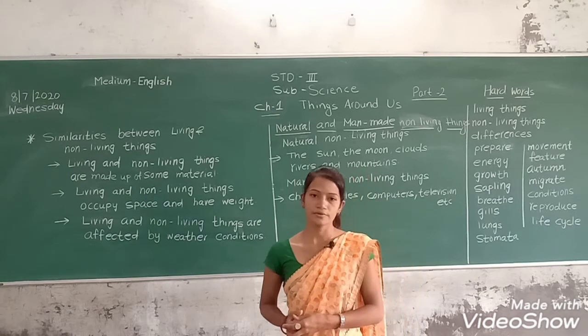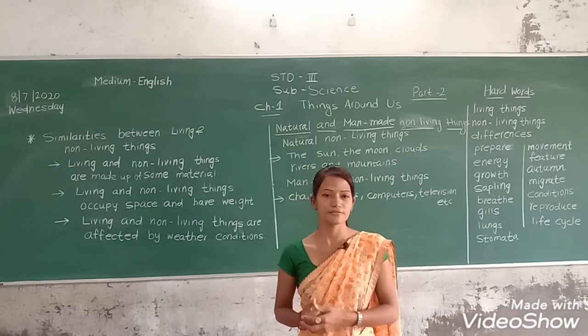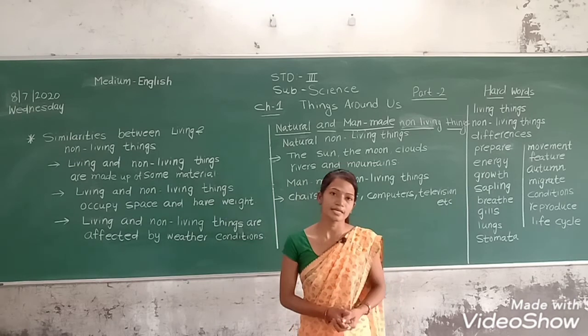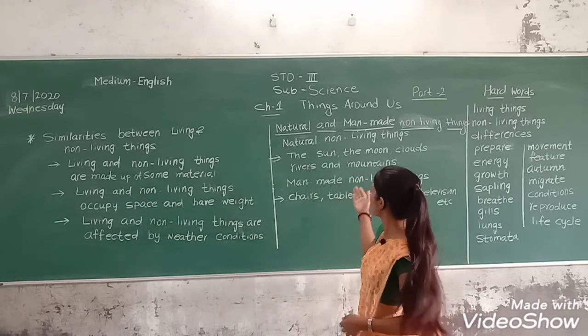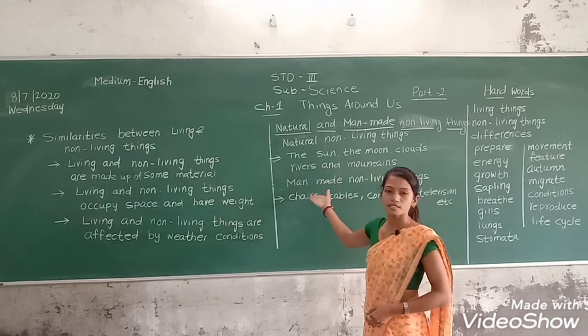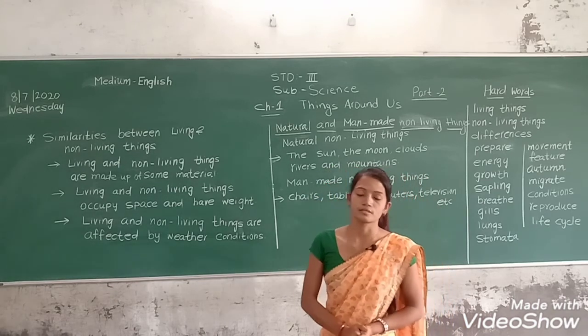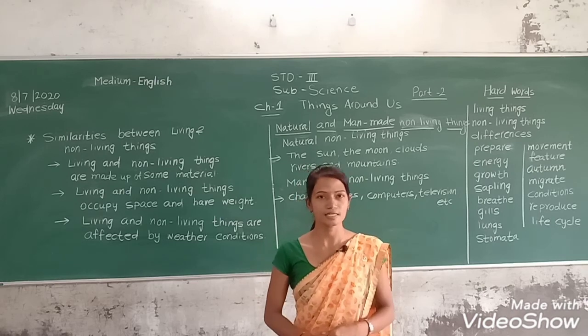So this was all in this chapter 1. Living and non-living things, characteristics of living and non-living things, similarities between living and non-living things, and what are in natural non-living things and man-made non-living things. So I hope you all understand this chapter.